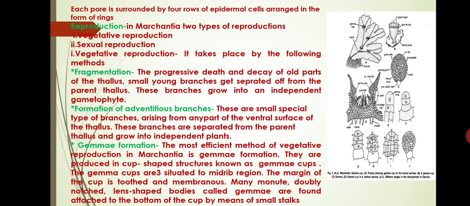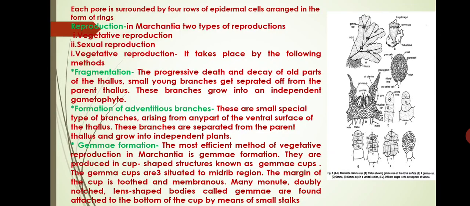Each pore is surrounded by 4 rows of epidermal cells arranged in the form of rings. Next friends, we discuss reproduction in Marchantia. In Marchantia, there are two types of reproduction. One is vegetative reproduction and another one is sexual reproduction. First, we discuss vegetative reproduction.